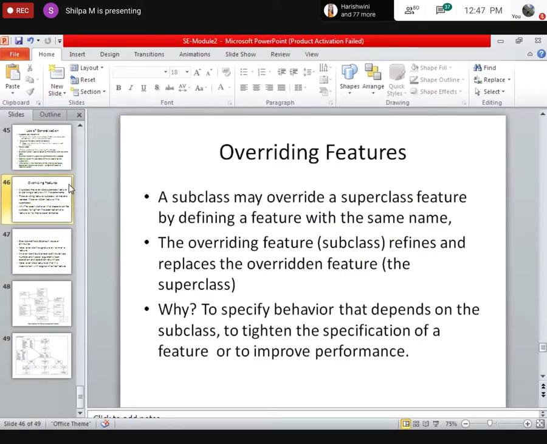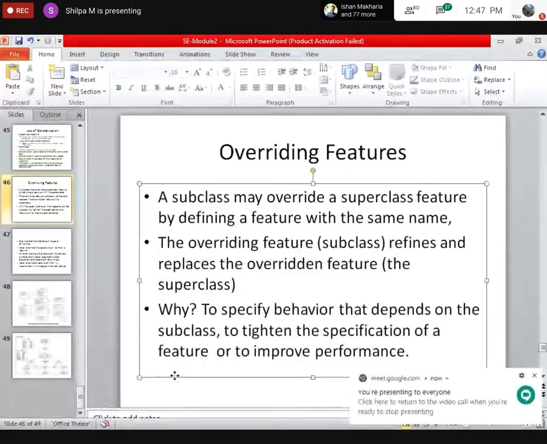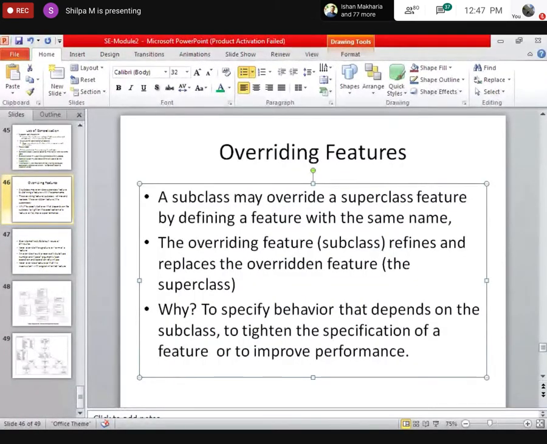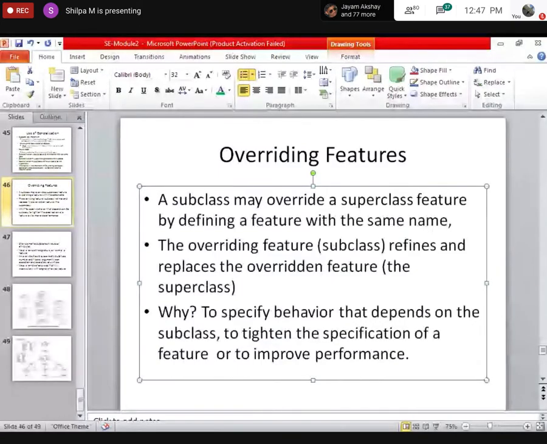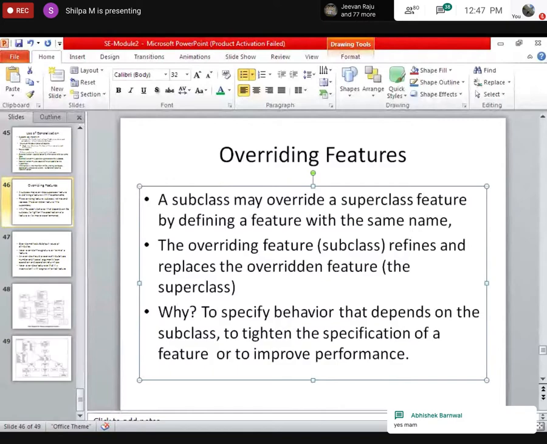So, in order to do that, let's take for example. What example can I give? My screen is visible, guys? Okay, thank you.